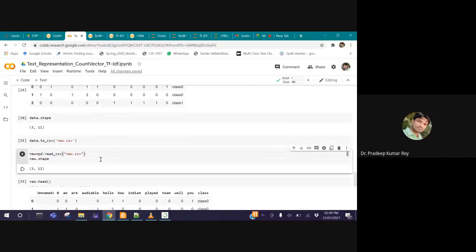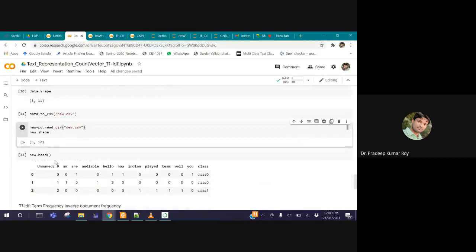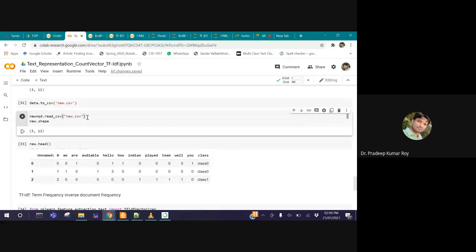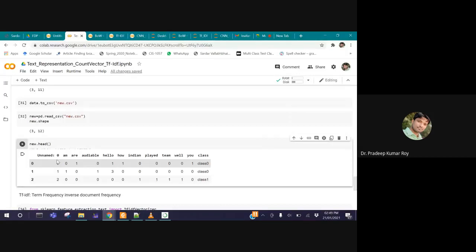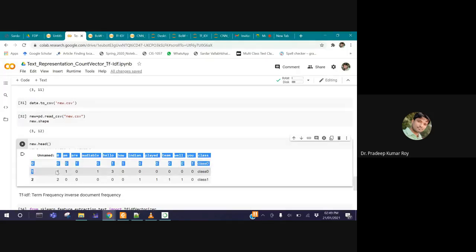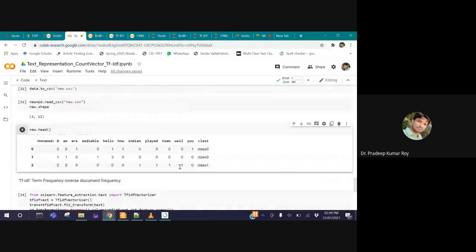Here it is. You can see the saved file. One column is added by default. If you perform this operation, one column is going to be added. You can avoid it, or you can just remove it during the further processing. So if you see, there is a column that is added, this 0, 1, 2. This is added additionally. Apart from that, whatever data we have here, the same thing is present in our message and in the new file as well.